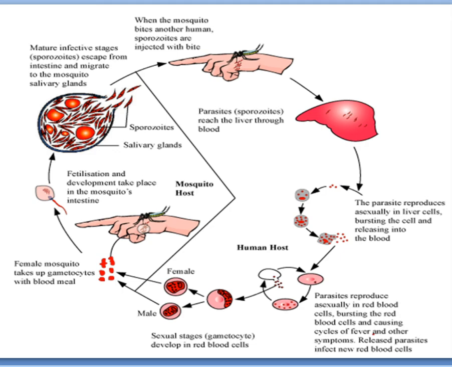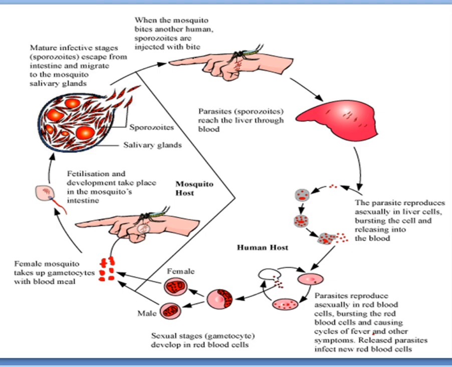Then along with the blood, it will move to the liver. Liver cells are called hepatocytes. When they enter into the liver cells, they consume the content of the liver and multiply asexually. This stage of the parasite is called the trophozoite, and when these trophozoites multiply sufficiently in the liver cell, they burst and the parasites are released.